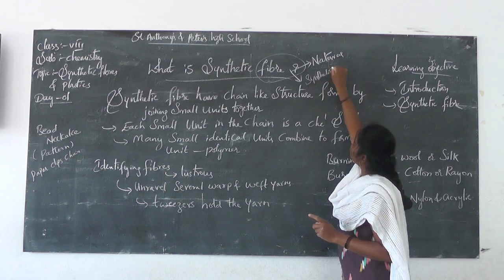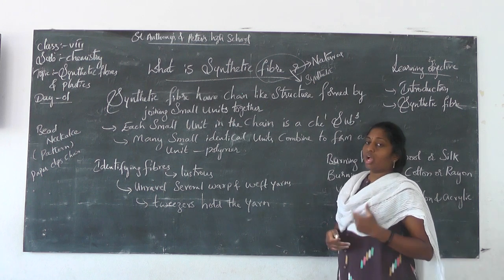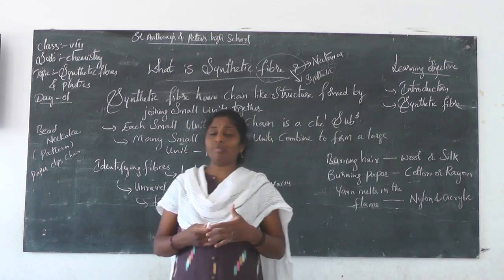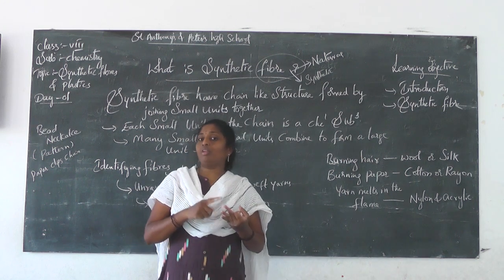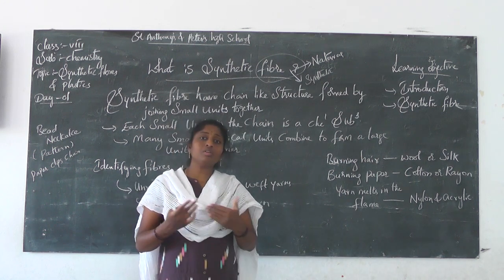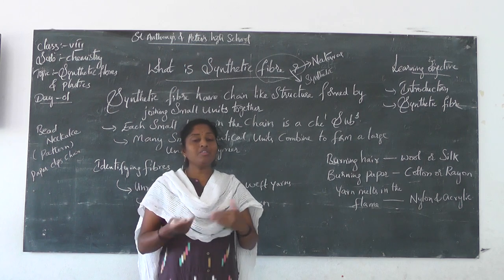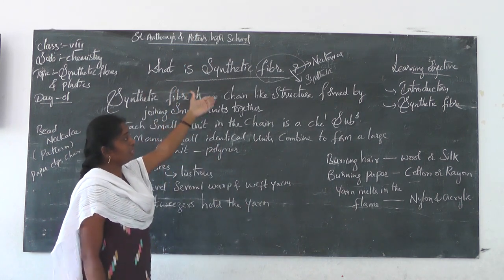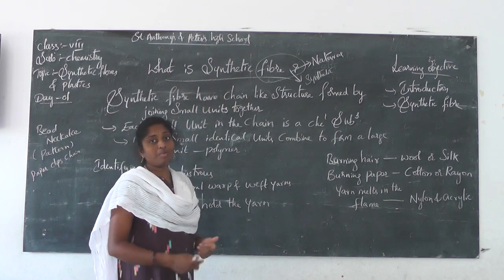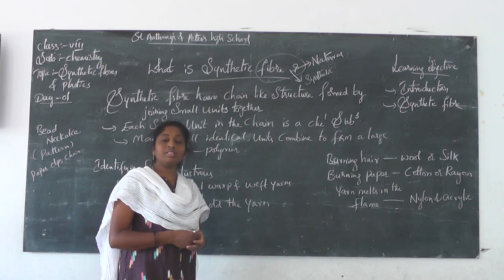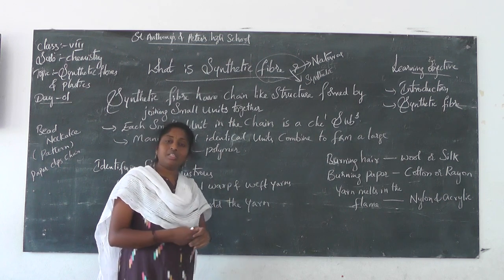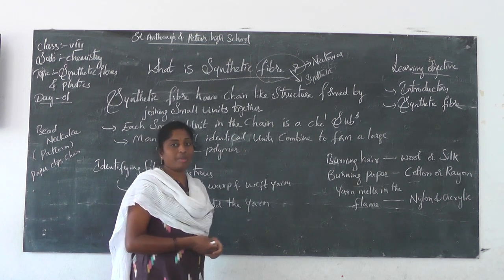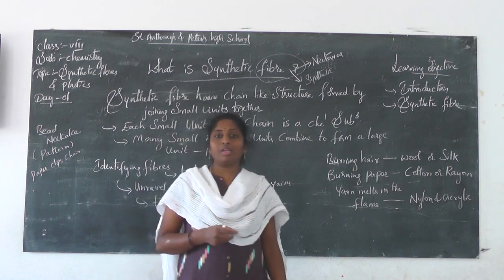Synthetic fiber is also known as artificial fiber. Artificial fiber indicates a man-made fiber. Man-made fibers are like nylon, rayon, acrylic, and polyester. All these things come under artificial fiber. Just now I said that natural fiber is obtained from plants and animals, and I am talking about synthetic fibers. From where are they obtained? They are obtained from substances called petrochemicals.